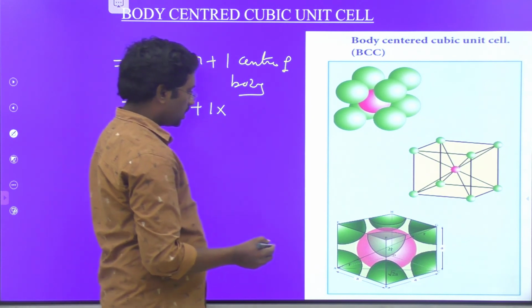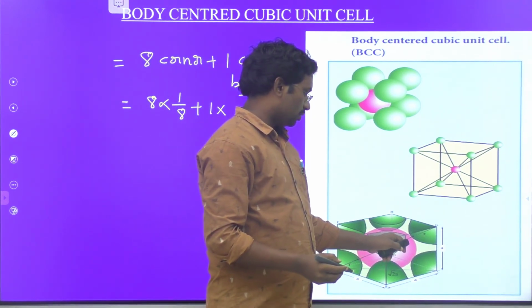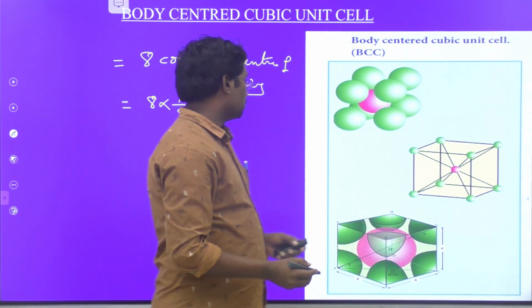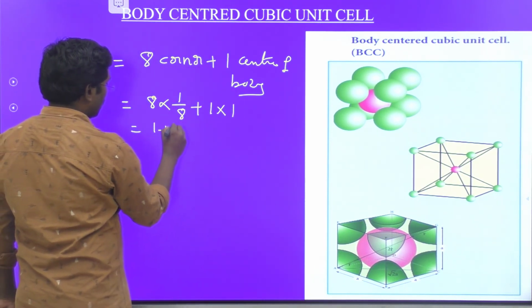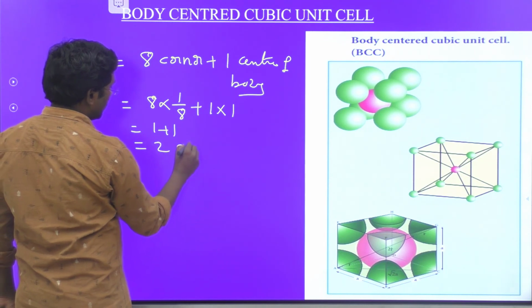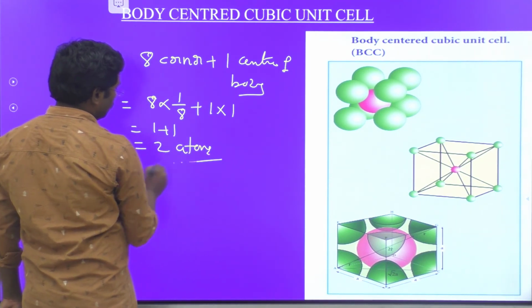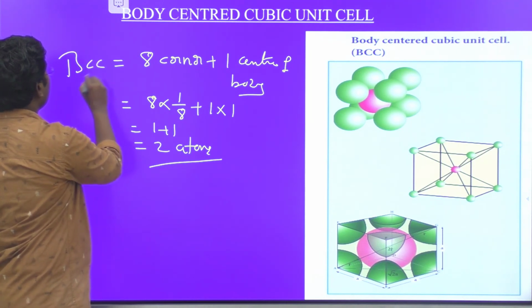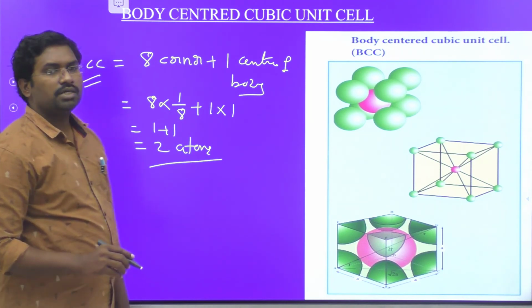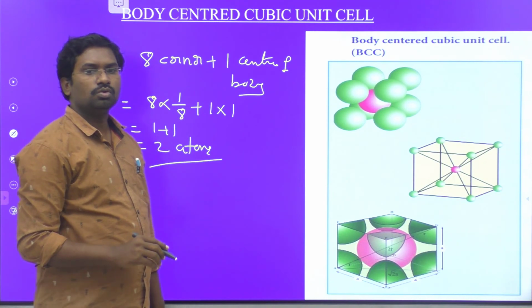The atom does not share with any other unit cell at the center position. Therefore, its contribution is 1. So this is equal to 1 plus 1 is equal to 2 atoms in BCC. Therefore, the total number of atoms in a body centered cubic structure is equal to 2 atoms.